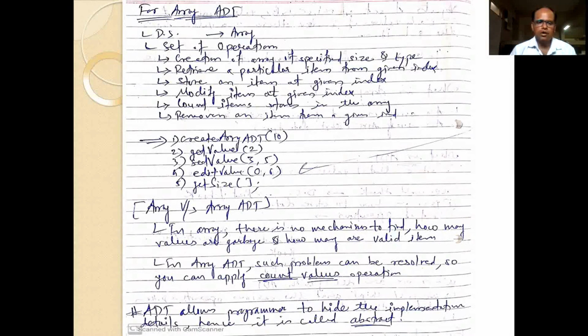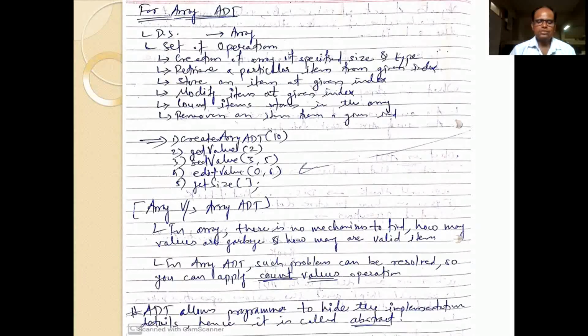Next question, how are we going to write the different set of operations? For an array, these are the various operations: creating an array, retrieving a particular element from a given index, storing an element at a particular index, modification, counting the number of elements present in the array, and removing a particular item from the array.